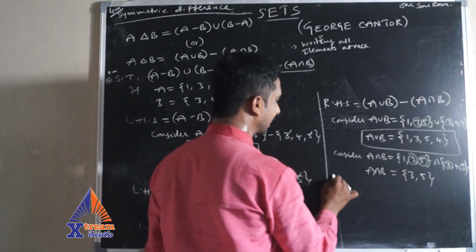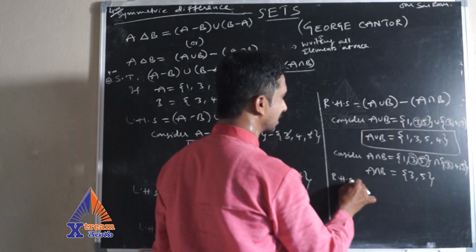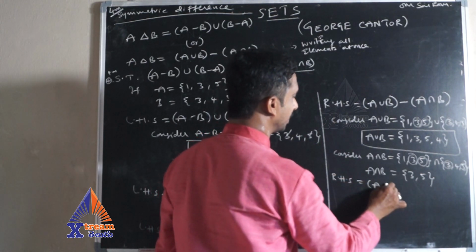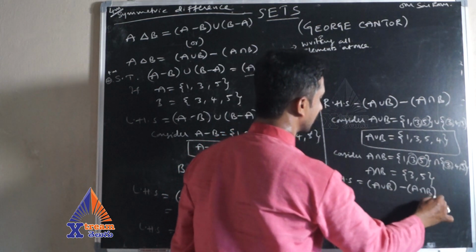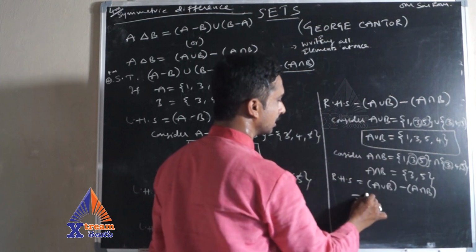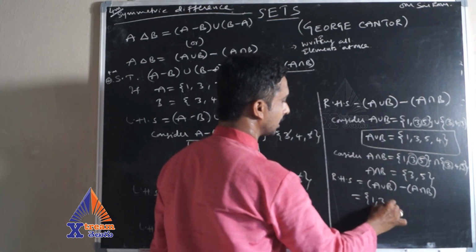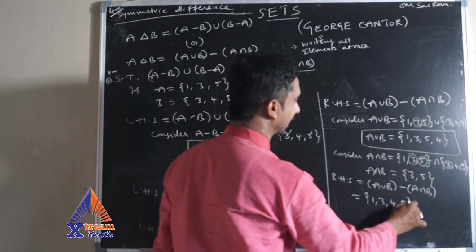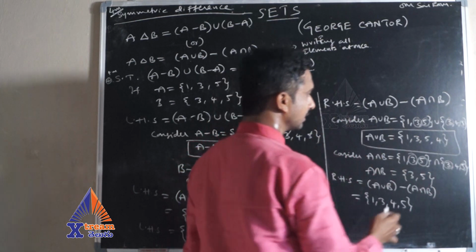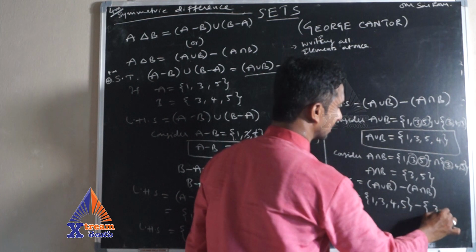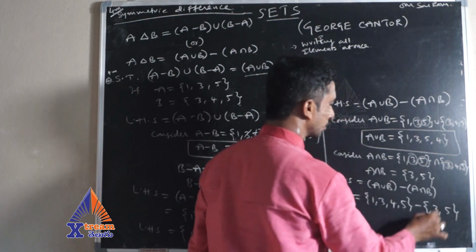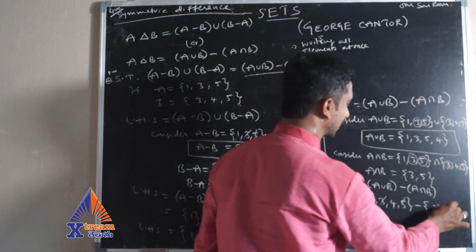Now let me take the complete RHS: A union B minus A intersection B. A union B is 1, 3, 4, 5, you can write in any order, minus the intersection, that is 3 and 5. So cancel the elements 3, 5 and 3, 5.